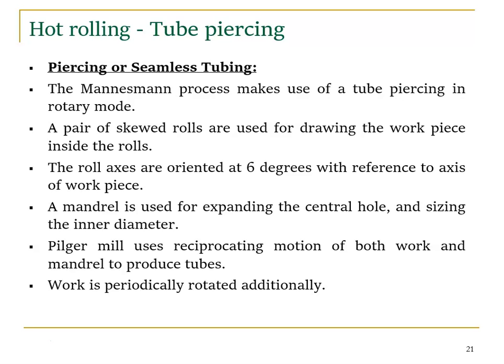So to make a tube, we do tube piercing. Only thing, we have two rollers. It will apply the compressive force, and I am placing the mandrel. It will apply the tensile force. So the mandrel makes a cavity. That cavity is nothing but our tube. It will make the tube shape, right?